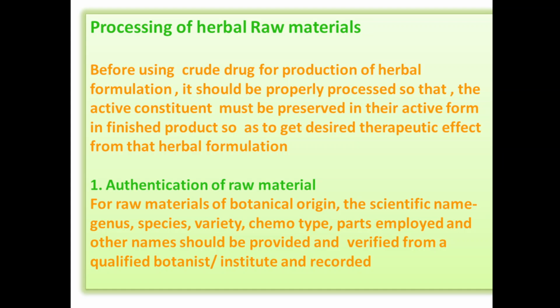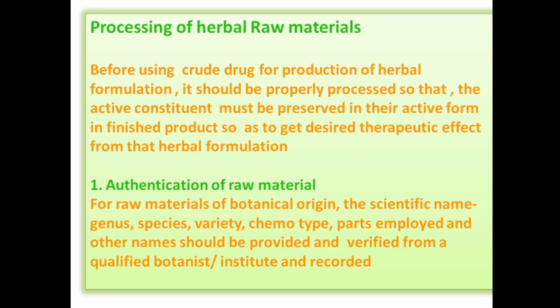For example, when we are using clove, we are using the clove bud or flower. Senna leaves we are using because the active constituent responsible for the purgative effect is in the leaves. So different parts of the plant are used for different therapeutic effects.